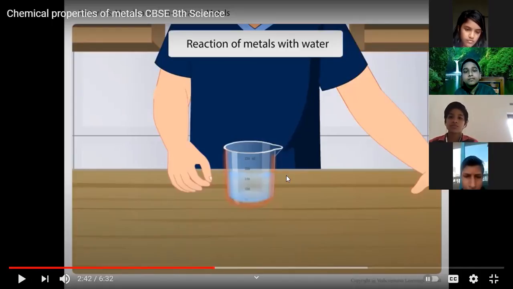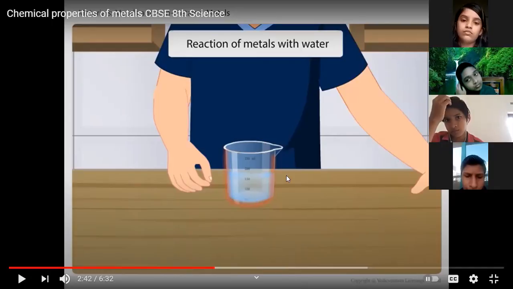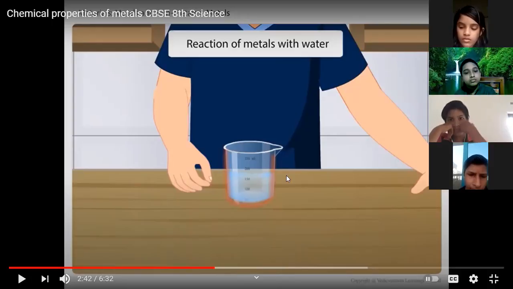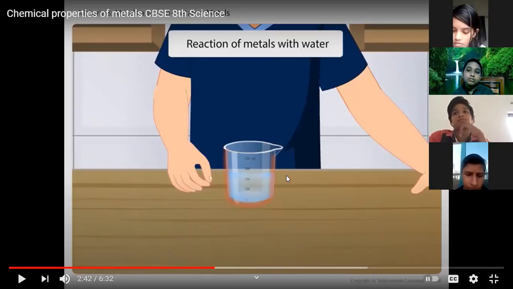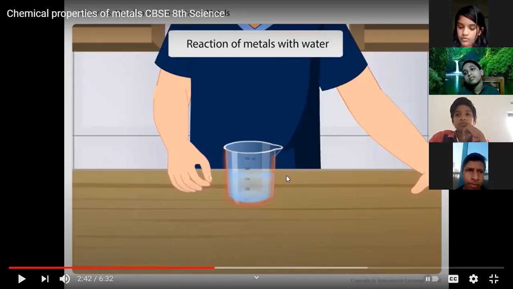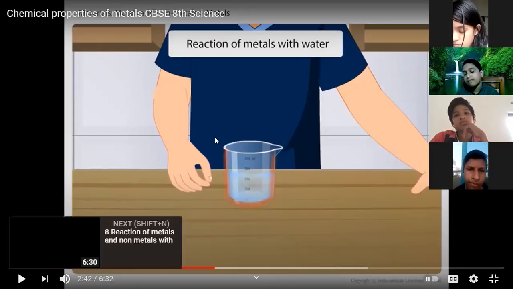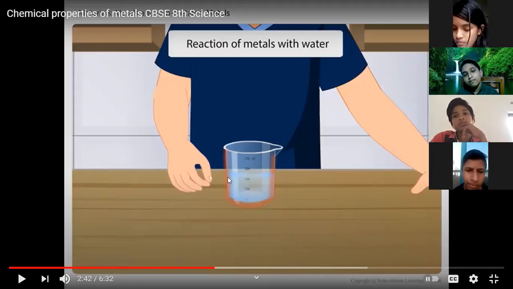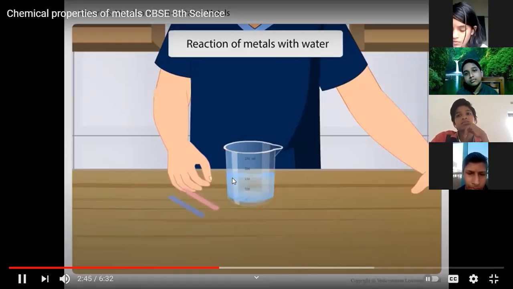Then what do you mean by the term exothermic? Exothermic means the liberation of heat during a chemical reaction. Another type of reaction is the endothermic reaction. Endothermic means absorption of heat. If heat is absorbed during a chemical reaction, it is an endothermic reaction. When heat is liberated, the reaction is said to be exothermic. So it is an exothermic reaction because heat is evolved during the reaction. Now test the solution with red and blue litmus papers.